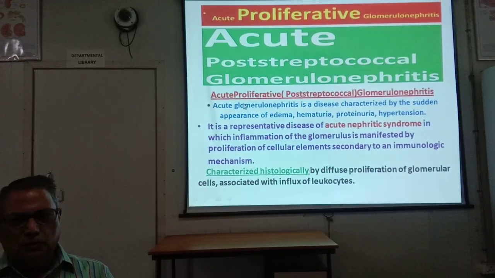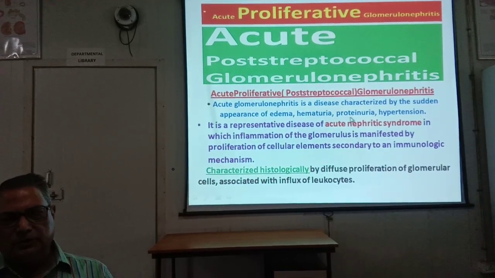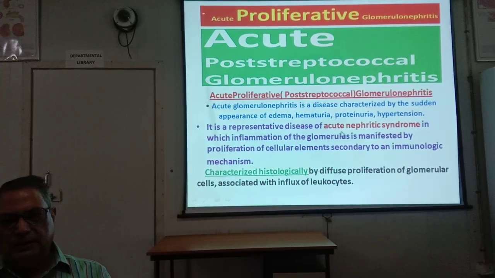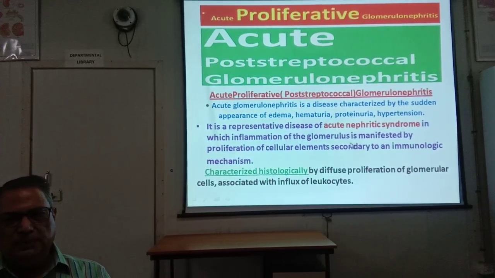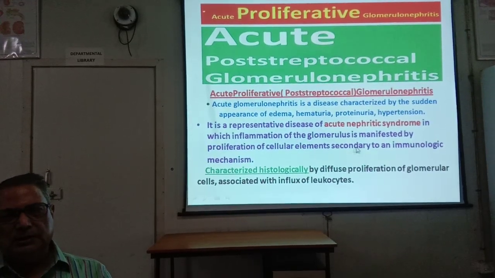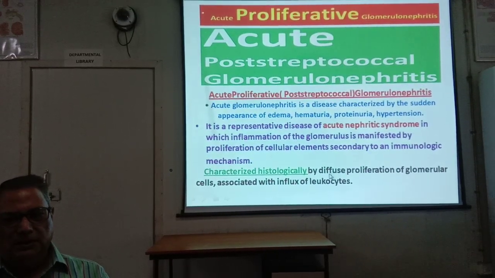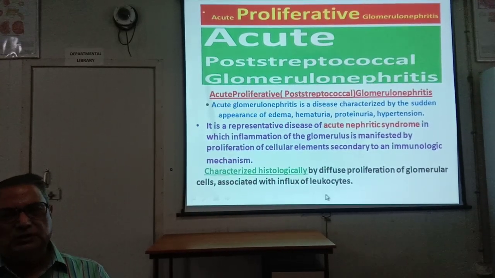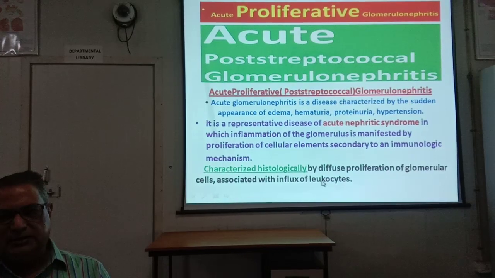It is representative of acute nephritic syndrome, in which inflammation of the glomeruli is manifested by proliferation of the cellular elements secondary to an immunologic mechanism, characterized by diffuse proliferation of the glomerular cells associated with influx of leukocytes.